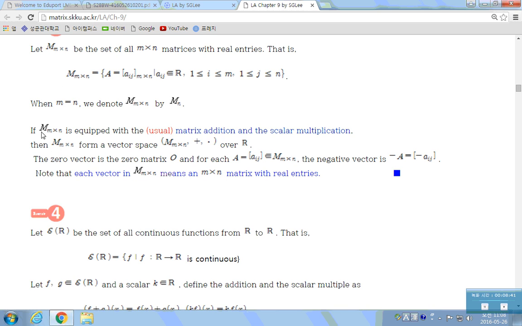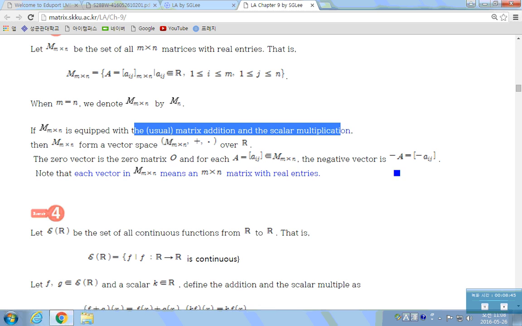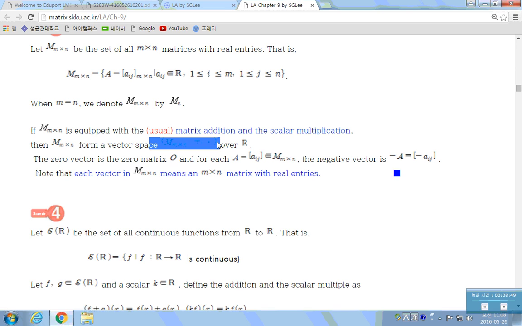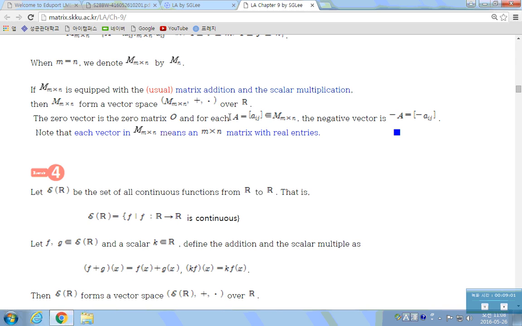If this set is equipped with the usual matrix addition and scalar multiplication, then with those two operations, the elements satisfy the 10 properties. So this forms a vector space. In here, if you have A, then the additive inverse is this, and the 0 matrix is the 0 vector in it.